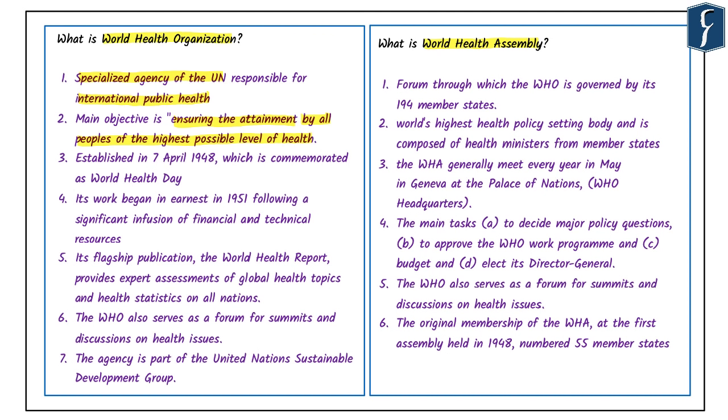Its headquarters is in Geneva, located in Switzerland. Another significant feature of WHO is that it has 6 semi-autonomous regional offices and 150 field offices worldwide. So, we can see that the World Health Organization has footprints all over the world.